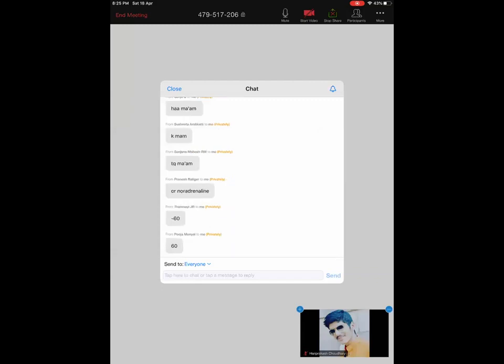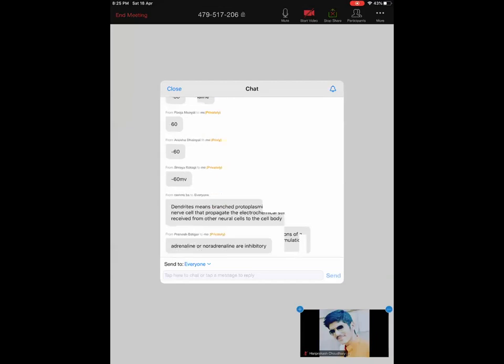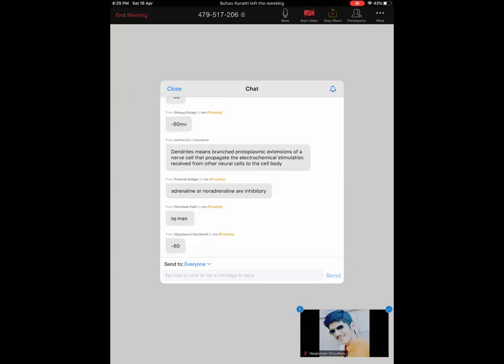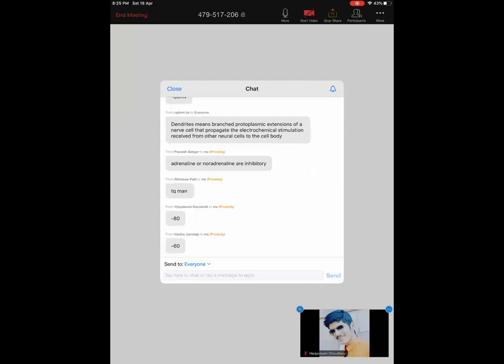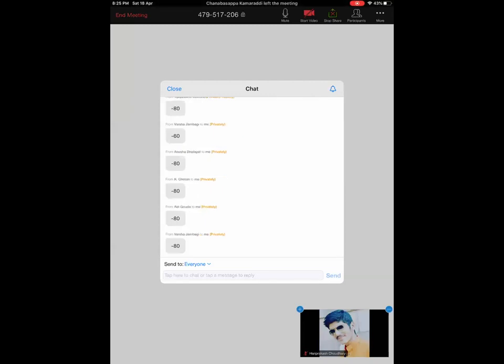It should be minus 60 millivolt at least. Then only the next neuron will be depolarized. For inhibitory, minus 80, awesome. Minus 80 is a hyperpolarized state. If it comes to minus 80, there is no chance that the membrane will get stimulated. So you all have got it.